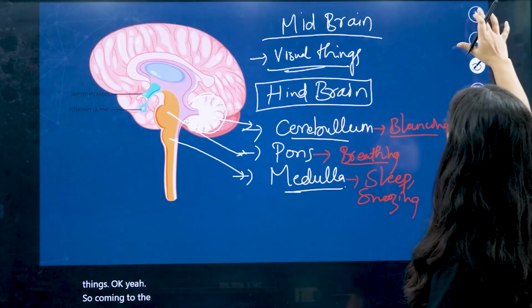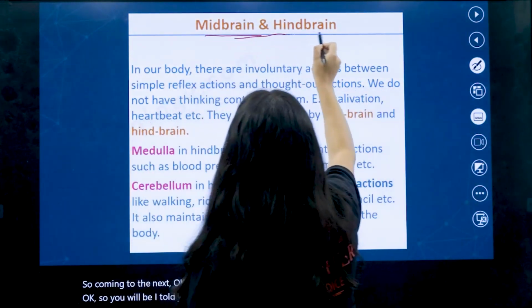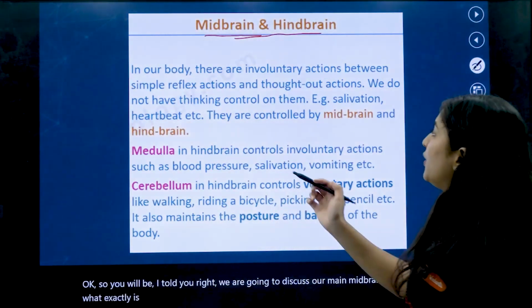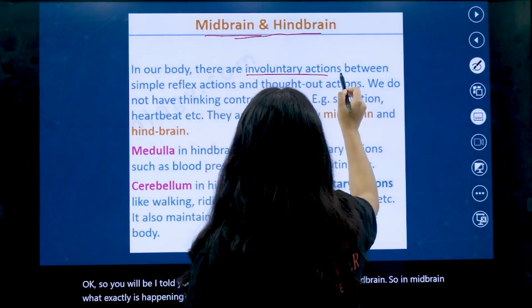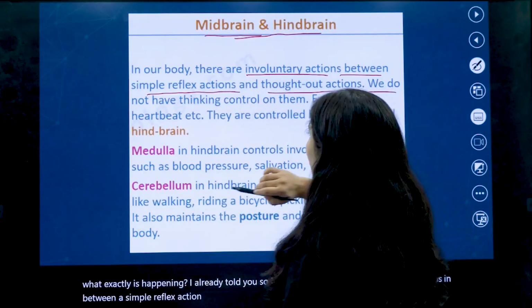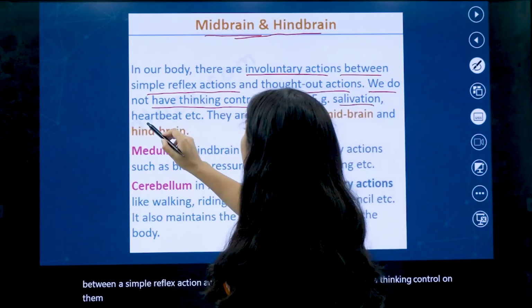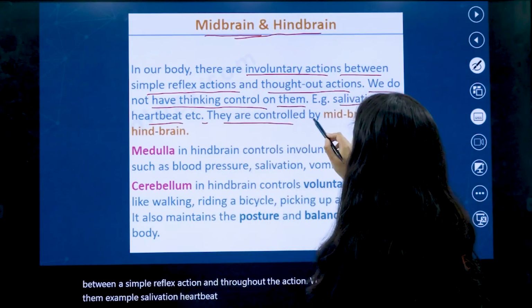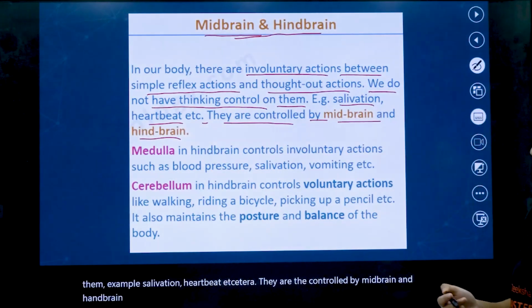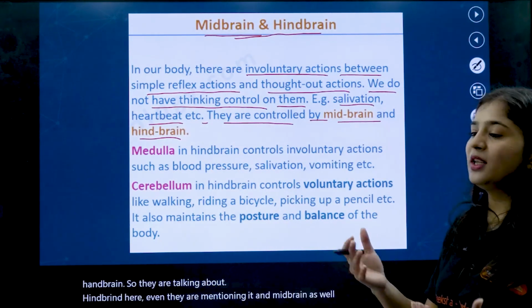I told you we are going to discuss the midbrain. In the midbrain, what exactly is happening? It is involved in involuntary actions, like a simple reflex action, and throughout the action we do not have thinking control over them. For example, salivation, heartbeat, etc. They are controlled by the midbrain and hindbrain. They mention the hindbrain here, and the midbrain as well, but it's actually involved in a visual thing.